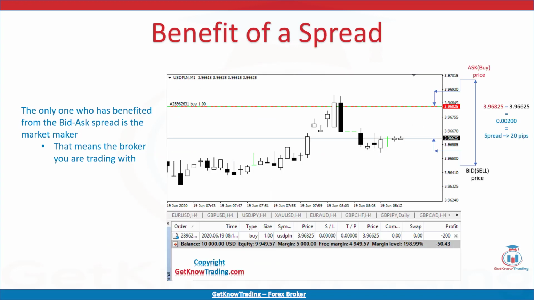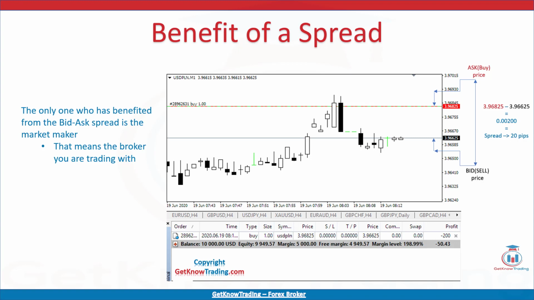So who benefits from the bid-ask spread? The only one who benefits from the bid-ask spread is the market maker. That means the broker you are trading with. If the spread is wider, the broker will make more money on each trade you open. So they are trying to widen the spread as much as possible. But they need to be careful, because if the spread is too large, then the traders will avoid trading that currency pair, because the cost of the spread is too expensive.